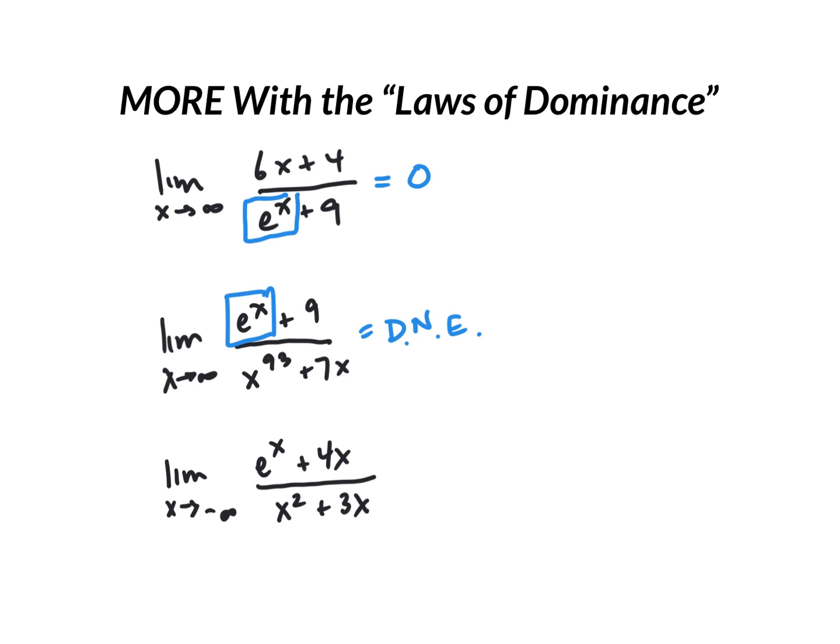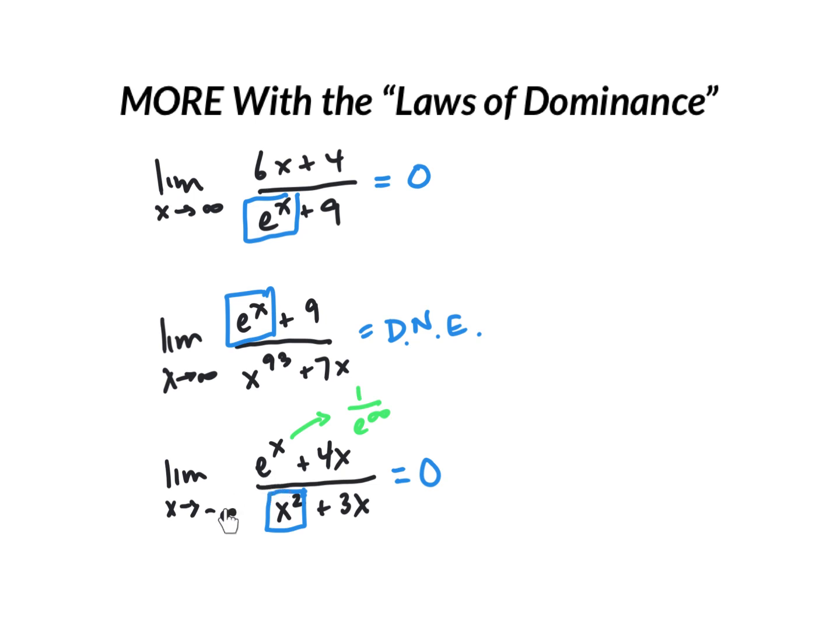Now, if instead I switched it to negative infinity, this is just something to be aware of. If I plug in negative infinity to this, this becomes e to the negative infinity, which, just as a reminder, a negative exponent means divide. So that means this is 1 over e to the infinity. Well, that's very small. So now, if you think about it that way, especially with this squared in the bottom, the highest powered thing is actually x squared. So in this case, going to negative infinity, highest powered thing is down here. Highest powered thing is in the denominator. The limit is 0.